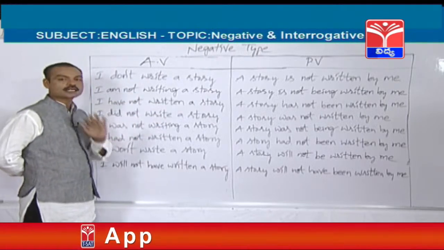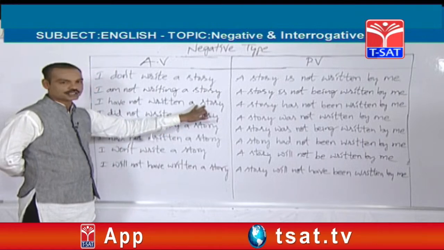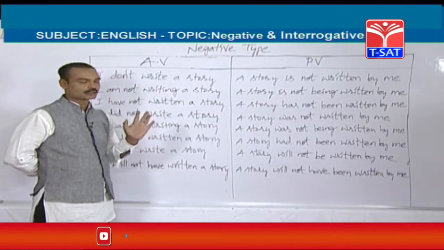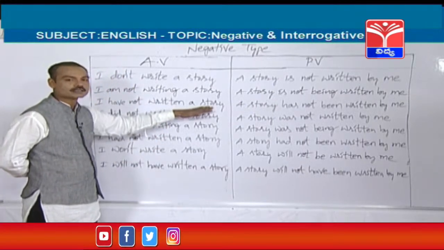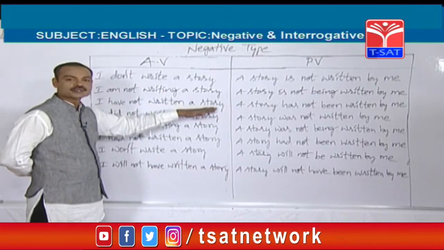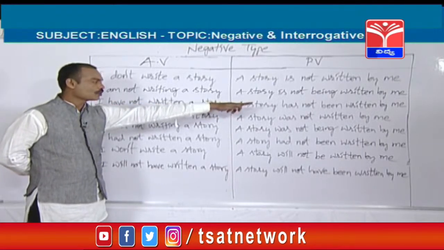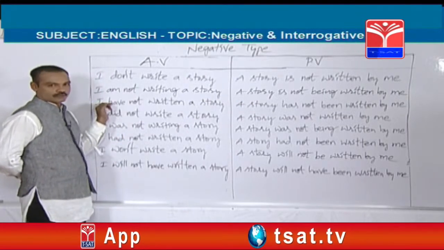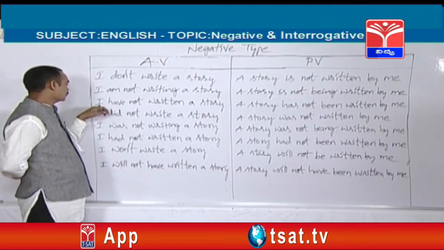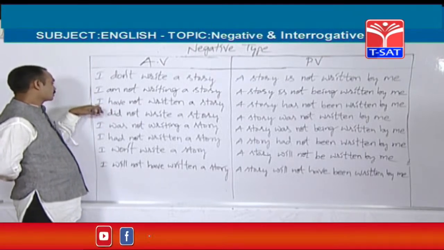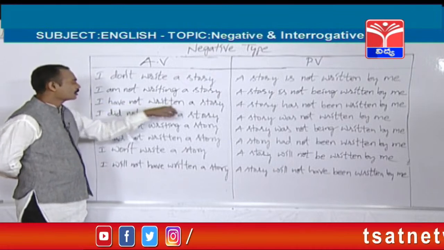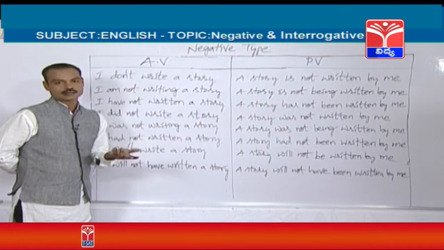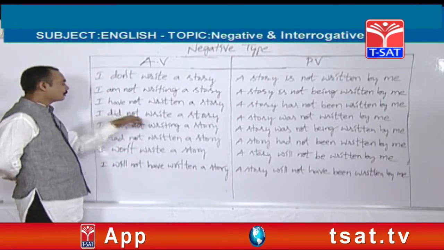I have not written a story. So a singular object is there. So, a story has not been written by me. For example, plural object, stories. I have not written stories. Stories have not been written by me. You can change the subject. For example, here the subject is Kalyan. Kalyan has not written a story. A story has not been written by Kalyan.